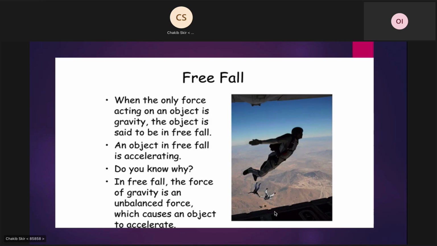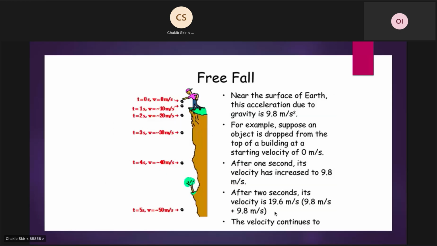Near the surface of Earth, this acceleration due to gravity is 9.8. For example, suppose an object is dropped from the top of a building at an initial velocity of 0. After 1 second, its velocity has increased to 9.8. After 2 seconds, its velocity is 19.6. The velocity continues to increase.